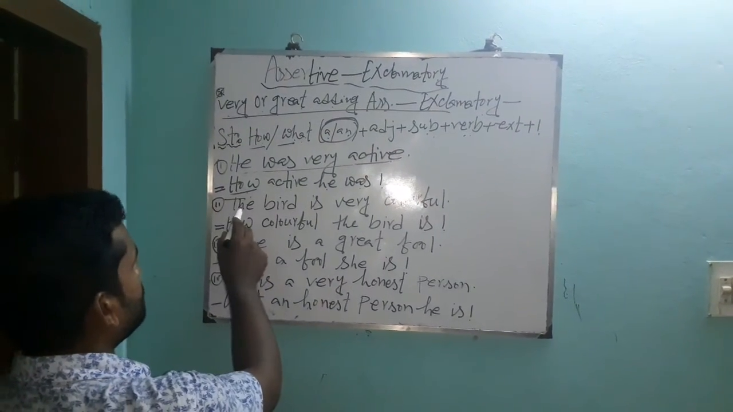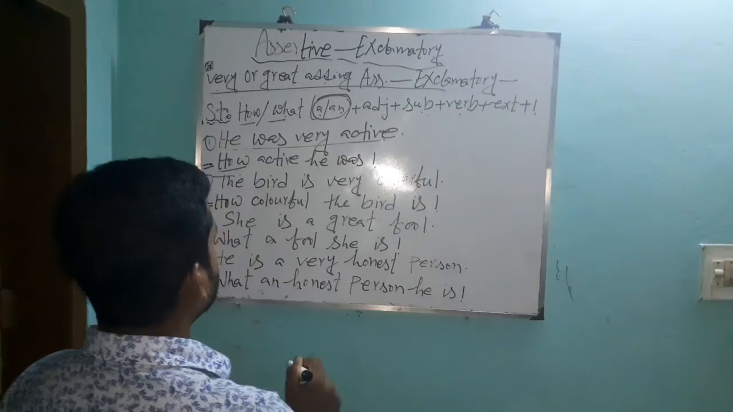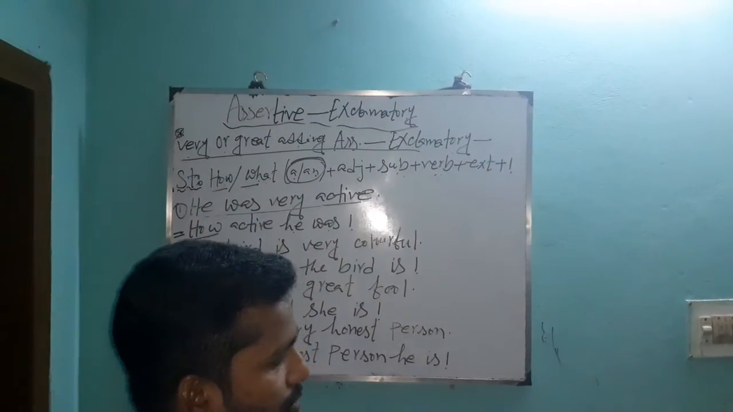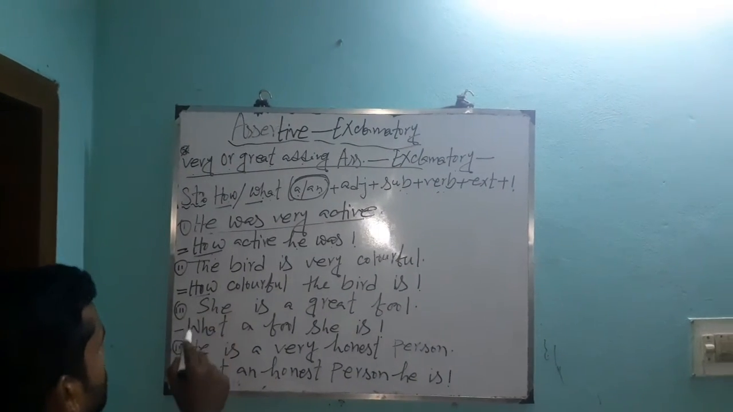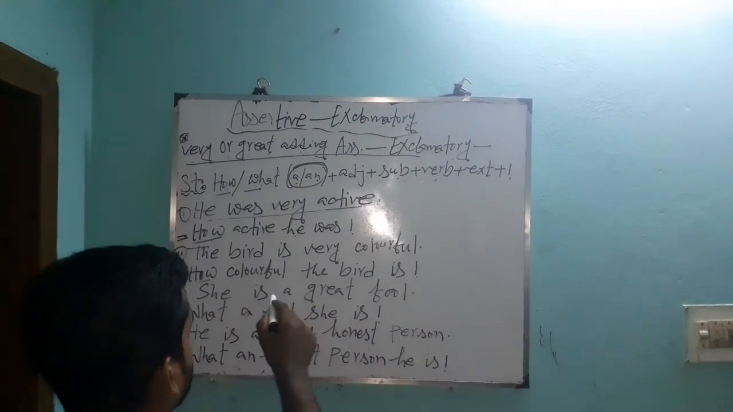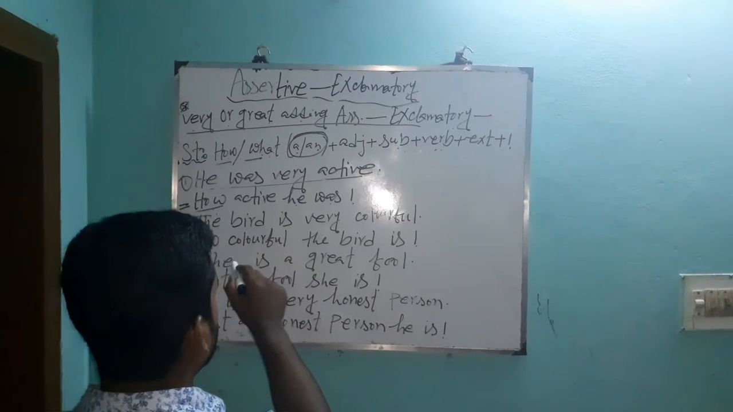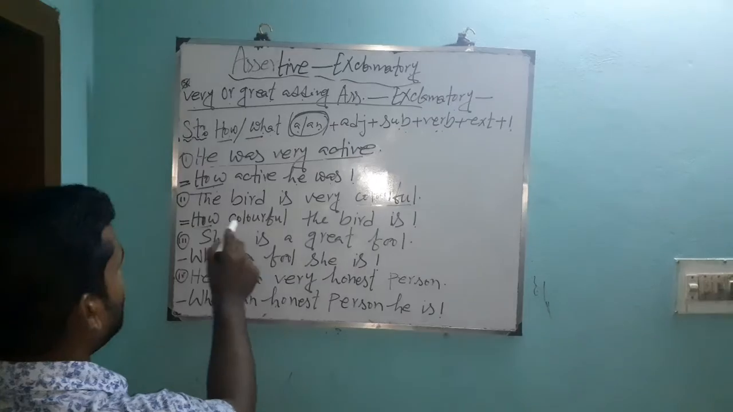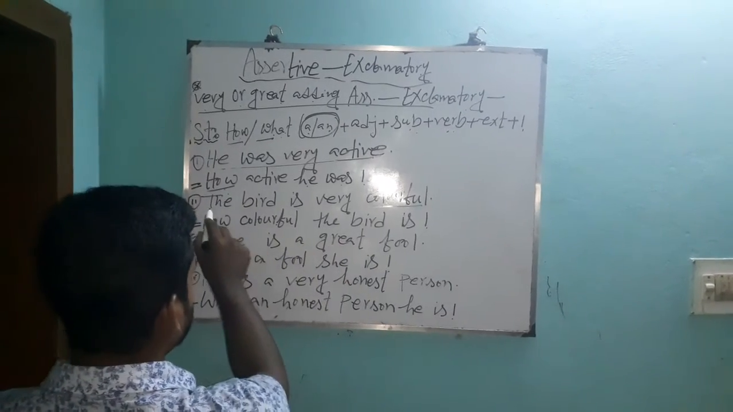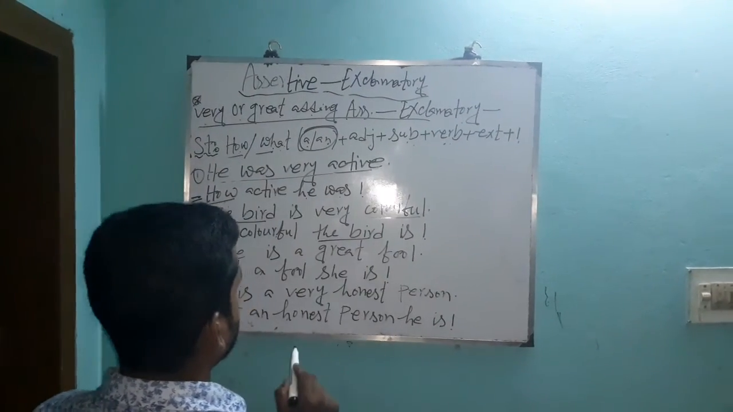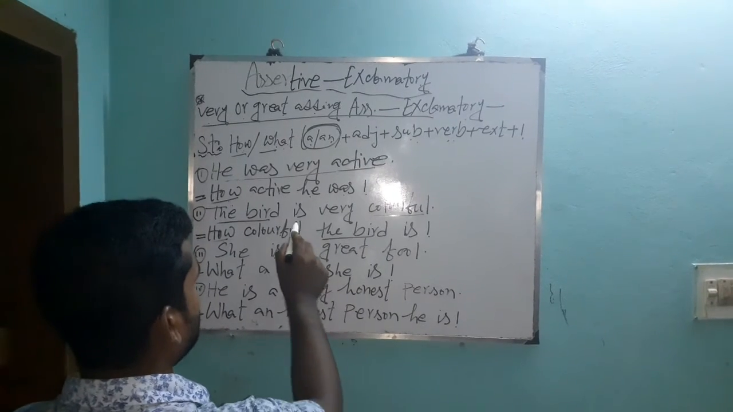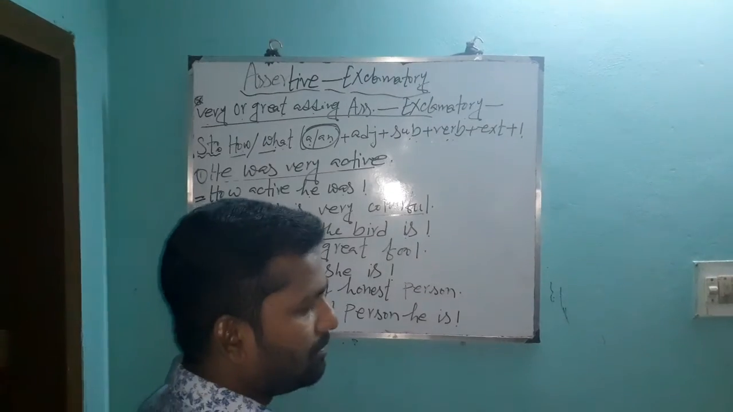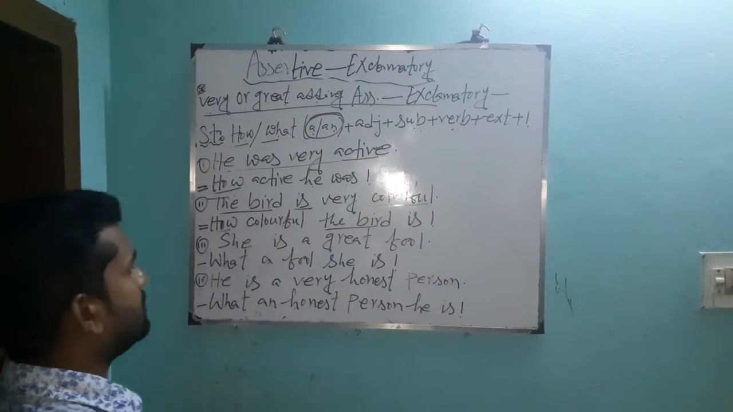Next example. The bird is very colorful. In this sentence, there is no article. That means there is no A or An. So we have to use how. You write down how. And after how, we have to use adjective. In this sentence, adjective is colorful. So you write down how colorful. Then subject. Subject is the bird. You write down the bird. And after subject, you have to use verb. What is verb here? Is. You write down is. And exclamation mark. And it goes to exclamatory sentence.